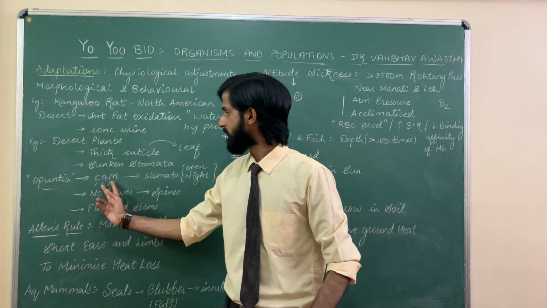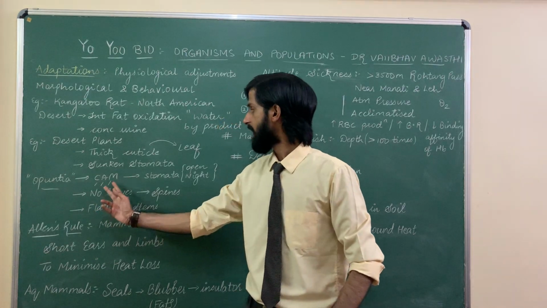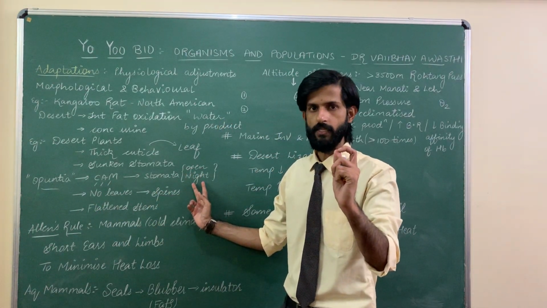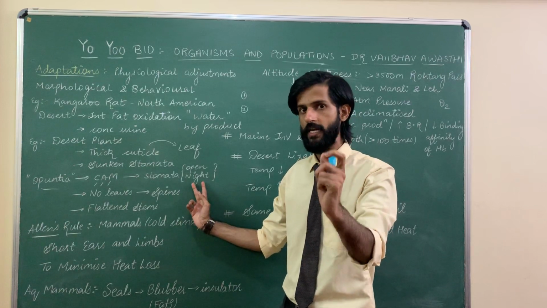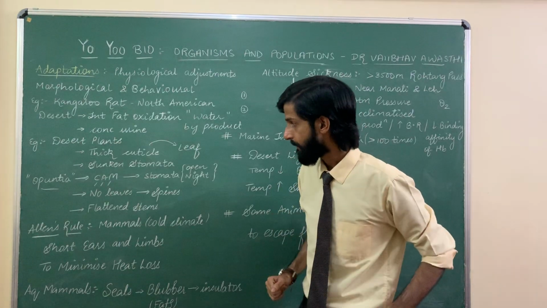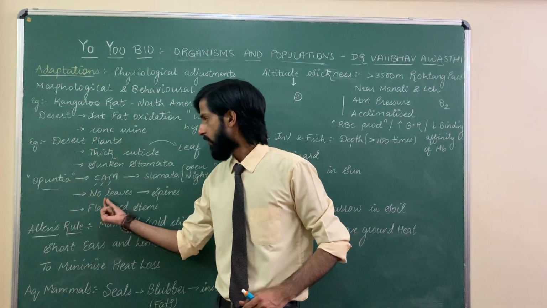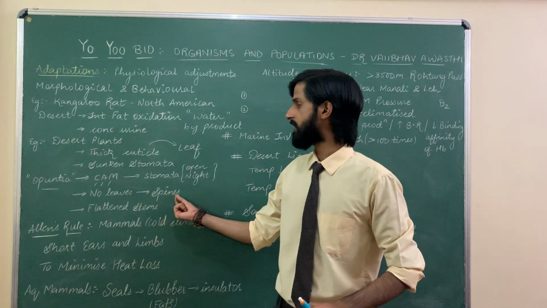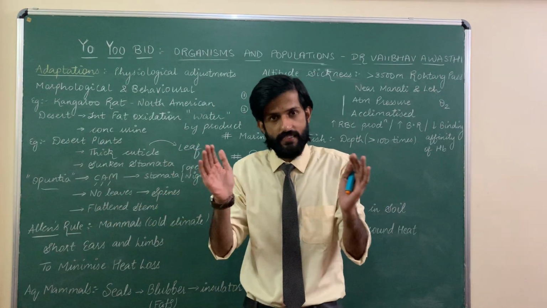So Opuntia follows CAM pathway, wherein the stomata opens only at night time. Remember, that's an important MCQ. It opens only at night time. During daytime, the stomata is closed. Opuntia does not have leaf. Rather, the leaves are reduced into spines so that the surface area decreases.